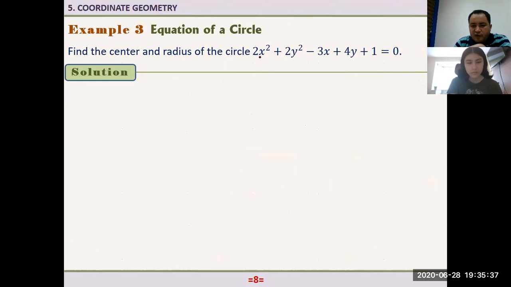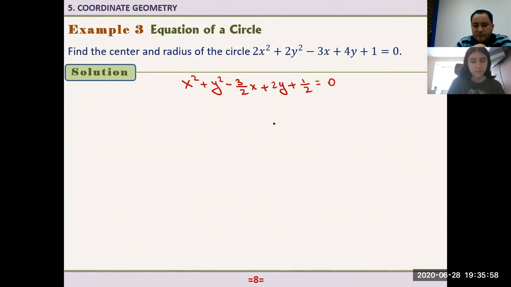Right? We know that if I divide both sides by 2, for example, nothing changed. What I get here? X squared plus y squared minus 3 over 2 x plus 2y plus 1 over 2 and 0 over 2, that's equal to 0. Right? Now I can recognize this is something like this.